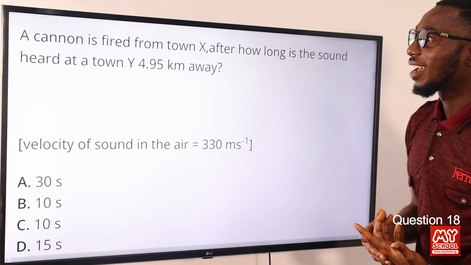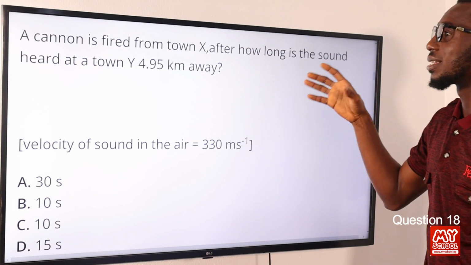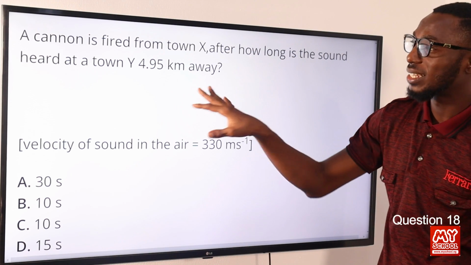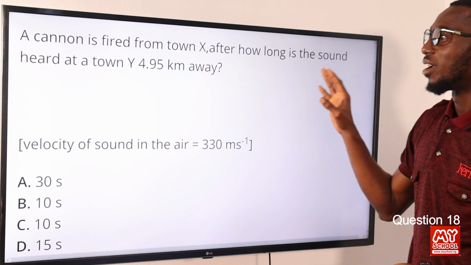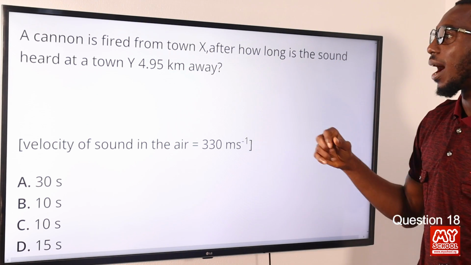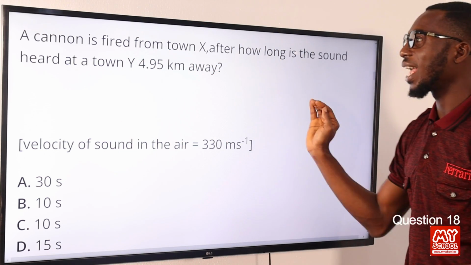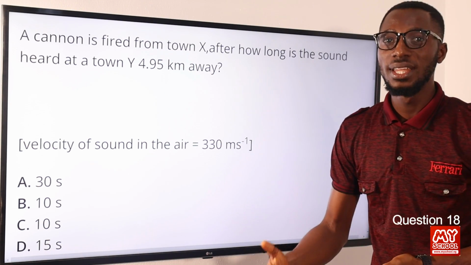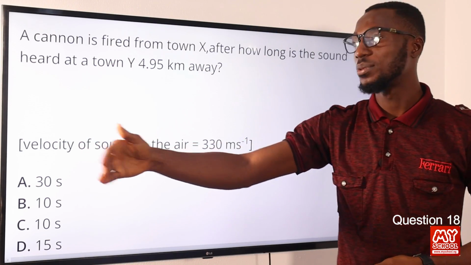18. A cannon is fired from town X. After how long is the sound heard at a town Y, which is 4.95 kilometers away? You should be very careful when attempting this question. We are told that it was fired from town X, then after a certain amount of time, the sound was heard at another town Y. If it was heard back in town X, it would be an echo, but there's no echo; it moves to another town.